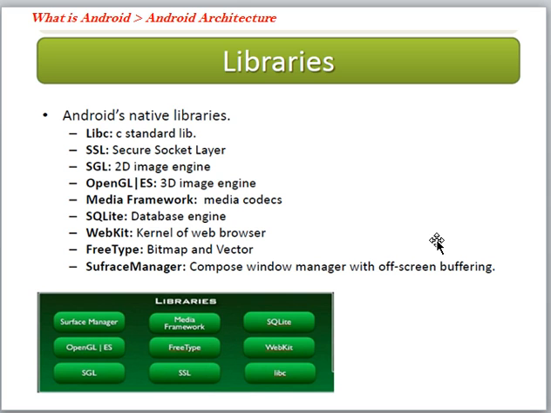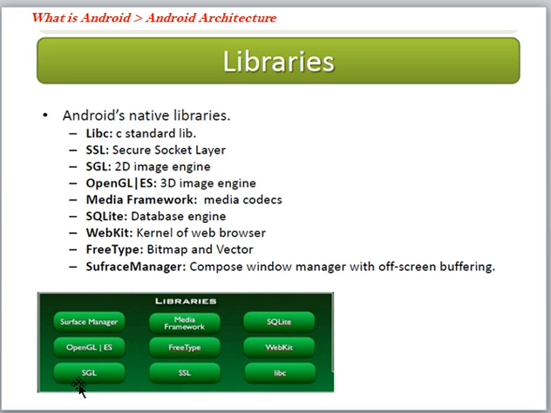Next is FreeType, which handles bitmap and vector fonts and images. What are bitmap and vector images? For example, I have one image and my screen resolution is 320 by 480, so it completely occupies the screen.